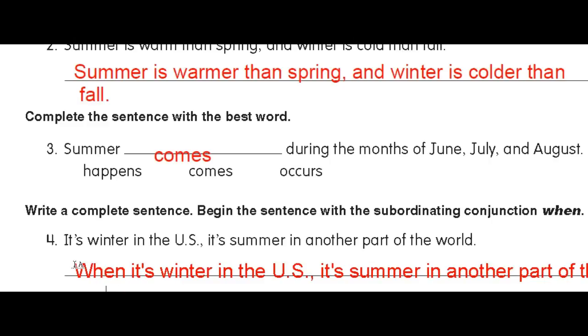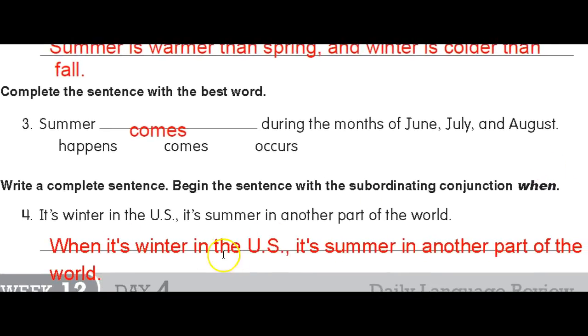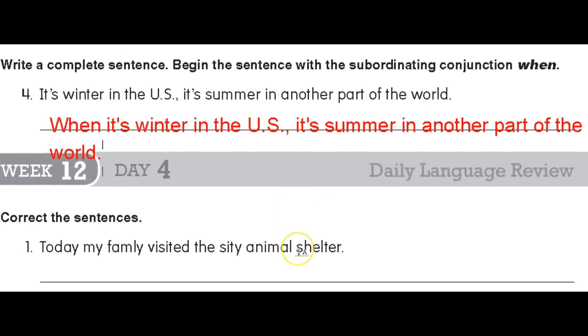So this is a great way to start a sentence. Some of you are starting your topic sentences with when, and they're really good. So when it's winter in the U.S., it's summer in another part of the world.